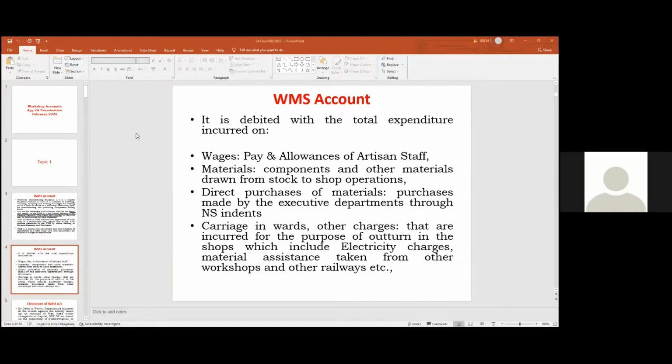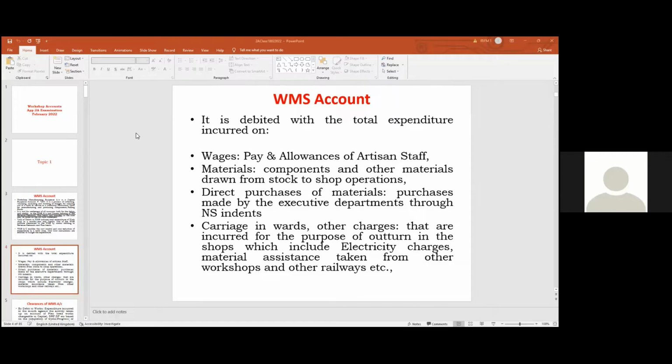7212 mechanical, 7213 press, 7214 engineering workshop, 7215 signal and telecommunication or plant and workshops, anything, 7216 electrical workshop, like that, 7217 component workshops of mechanical units. Like that, we can have various numbers can be given for the purpose of our collecting the expenditure broadly into all the activities of the workshop of a zonal railway, workshop of entire expenditure of a workshop of a zonal railway, and we take them as debit side of the account.